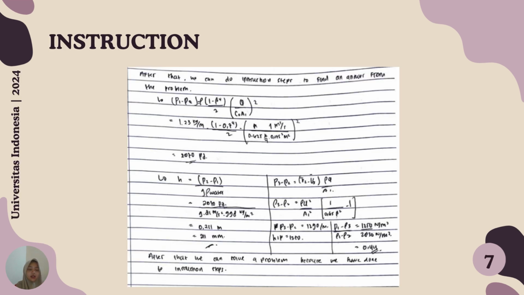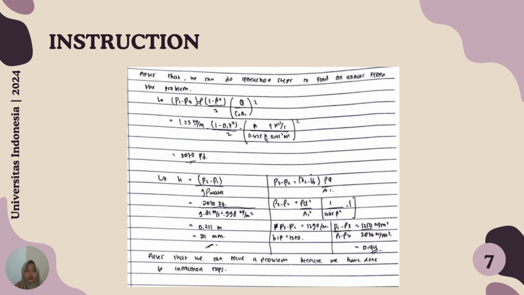And then the last step is instruction. In instruction, we can calculate with the information that we got in the steps before. After that, we can do the instruction step to find the answer to the problem.